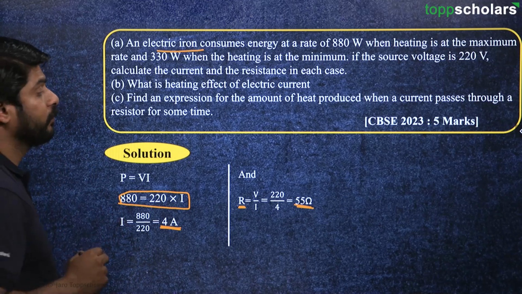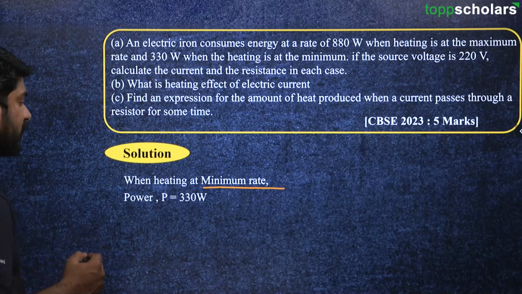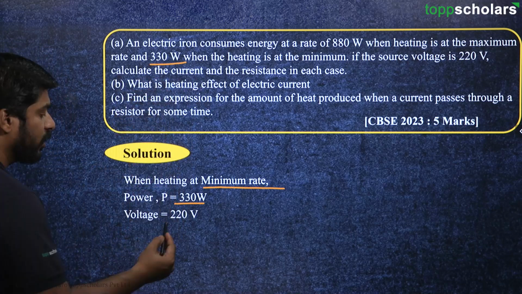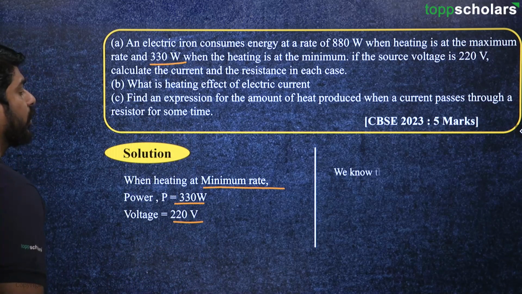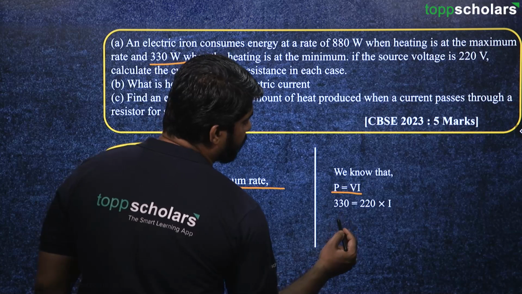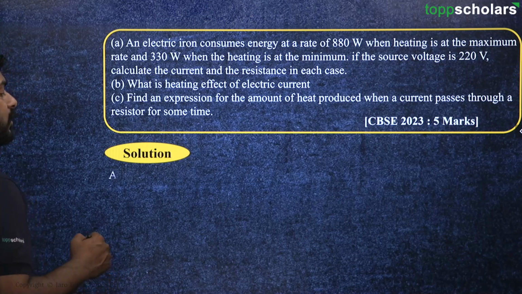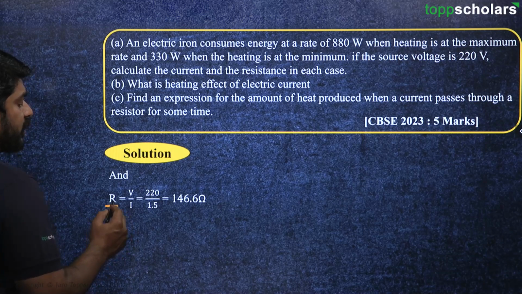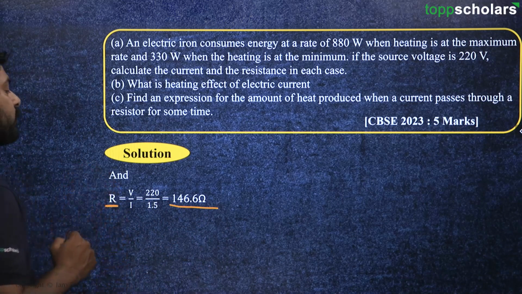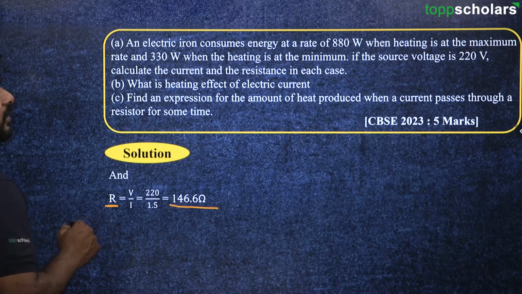So therefore, we can say that when the heating is maximum, then the resistance of this electric iron material is 55 ohm. Now moving on, when the heating is at minimum rate, in that case again we can use the same formula, but here the power is 330 watt, voltage is 220 volt. Okay, we know that power is equal to V into I, and arranging this equation, what we get is I equal to 1.5 amperes. So we have got I. From this we can calculate R. So R is equal to V upon I. V is 220, I is 1.5, and after dividing we get R equal to 146.6 ohm. So this would be the answer.